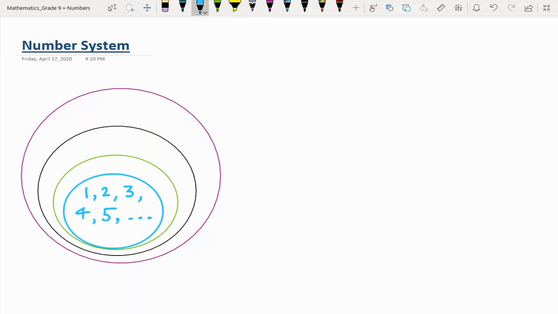These 3 dots represent that these numbers are up to infinity. These are infinite in number. And this is the smallest set of numbers that is known as natural numbers. This set is known as natural number set.